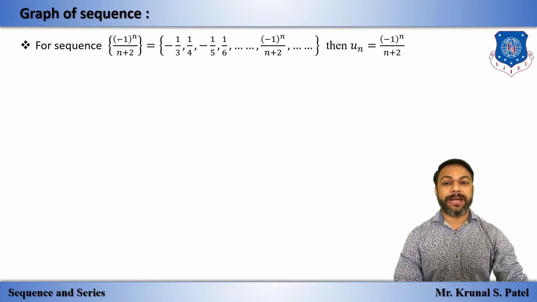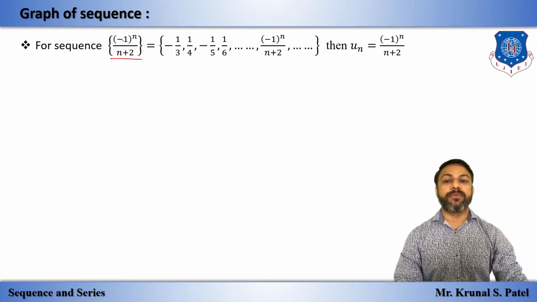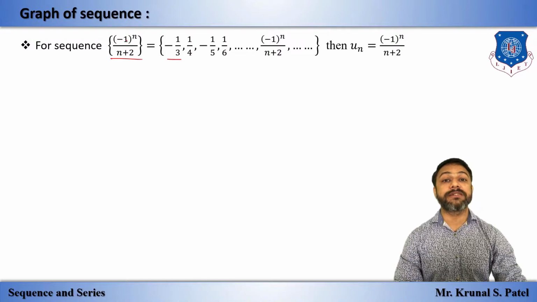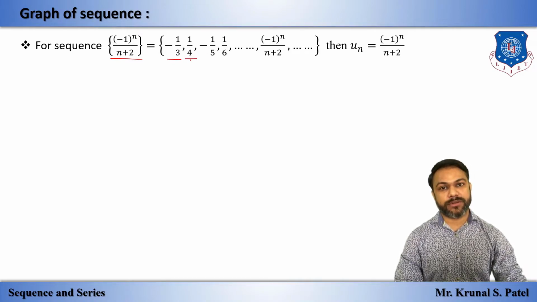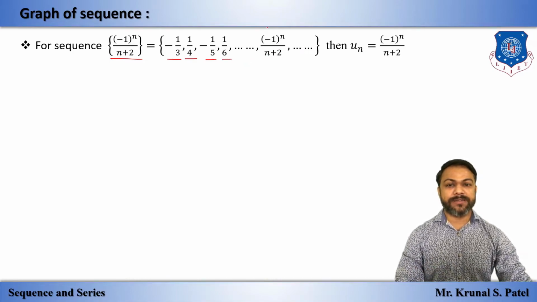One more graph we have, for the sequence minus 1 raised to n upon n plus 2. As I told, this is a notation, so there is no need to write n equal to 1 to infinity. If we put n equal to 1, we get minus 1, and this is 3, so minus 1 by 3. If we put n equal to 2, minus 1 raised to 2 is 1, a positive number, and 2 plus 2 is 4. Again, if we put 3, we have minus, so alternately plus, minus, plus, minus. This is our nth term, so un is this.